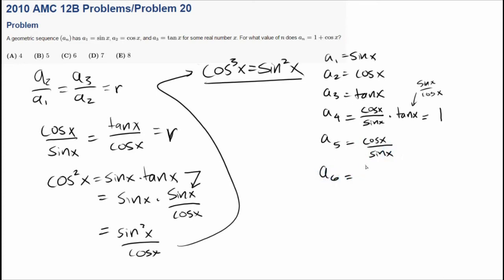a_6 is cosine squared of x over sine squared of x. Oh, well, we can do something with this, because we know sine squared of x is equal to cosine cubed of x, so that's equal to cosine squared of x over cosine cubed of x, equal to 1 over cosine of x. Okay. a_7 is equal to cosine of x over sine x times 1 over cosine of x.